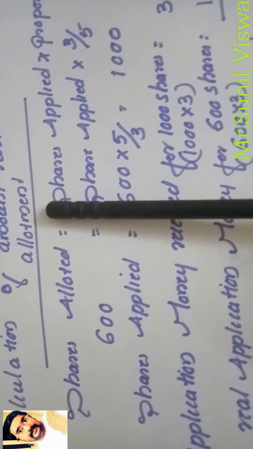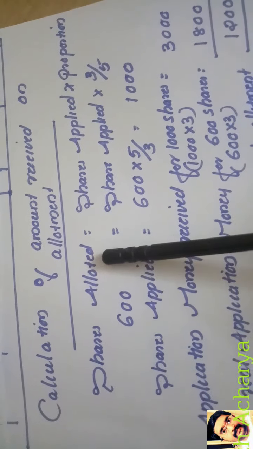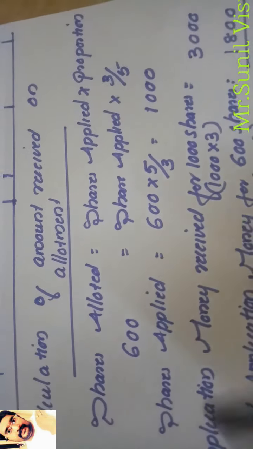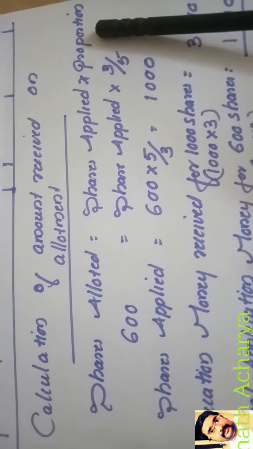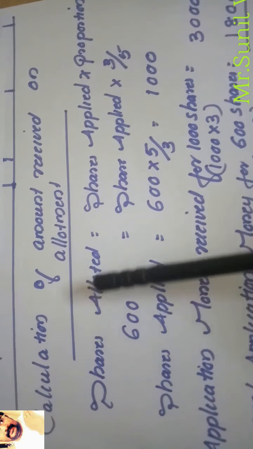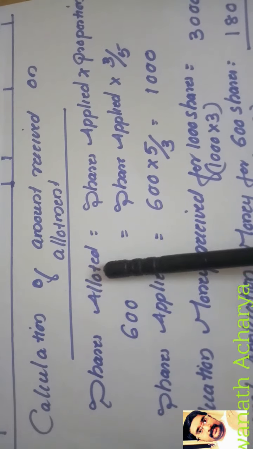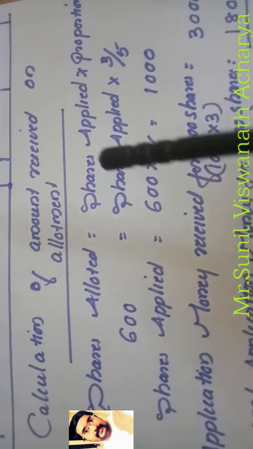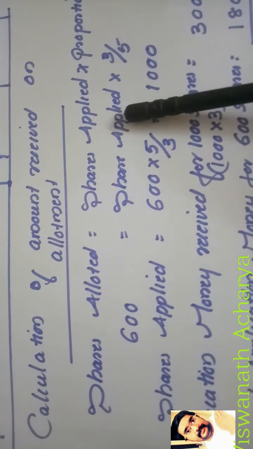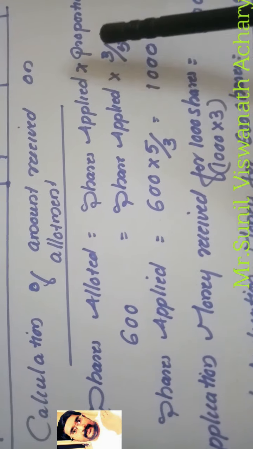So first we have to write the calculation of amount received on allotment. At allotment time, how much money was received, that calculation we have to do. So for shares allotted, always you have to see this equation. Shares allotted is equal to shares applied into proportion. Keep this equation in mind always. Shares allotted is equal to shares applied into proportion. So here Neeraj was allotted 600 shares, that is, shares allotted, 600, is equal to shares applied. We don't know how many shares Neeraj applied for, that we have to find out, into proportion, which we know.